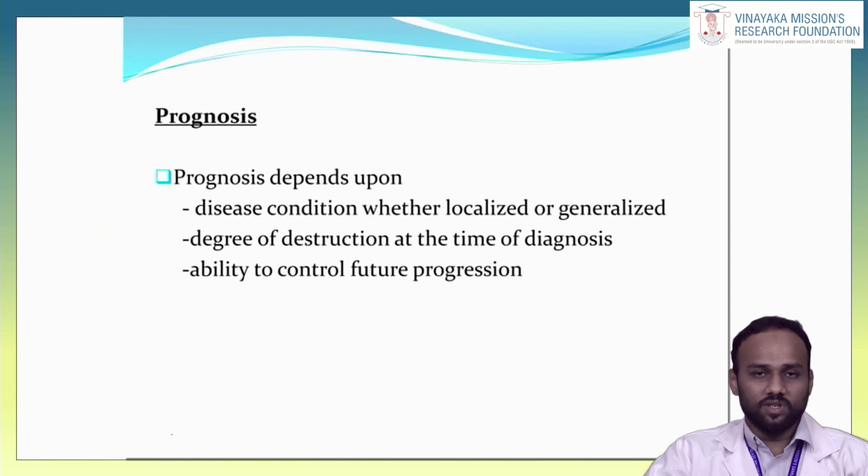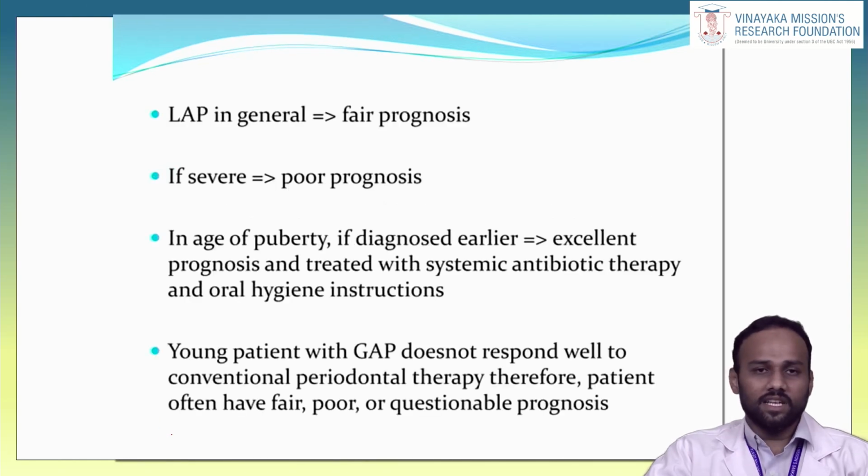Then we will see about prognosis. Prognosis is nothing but predicting the outcome. First, the prognosis depends mainly on the severity; second, on whether it is localized or generalized; and third, on the ability to control future progression. Generally, localized aggressive periodontitis has a fair prognosis. If it is severe, it leads to a poor prognosis.